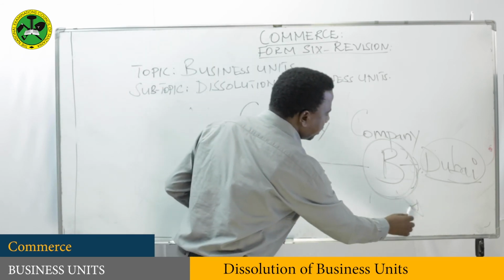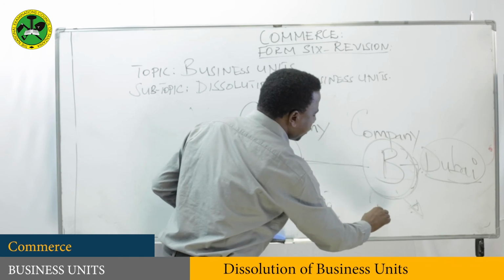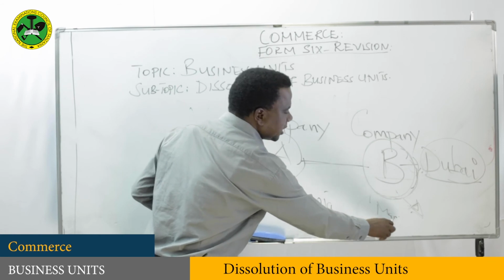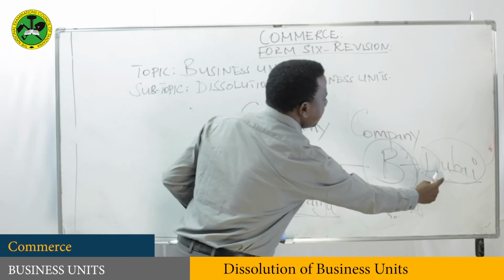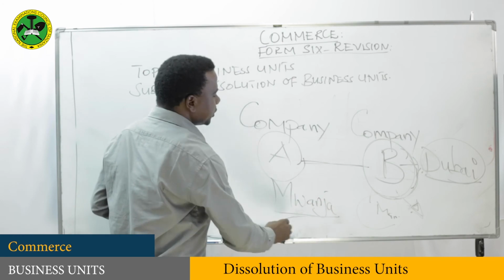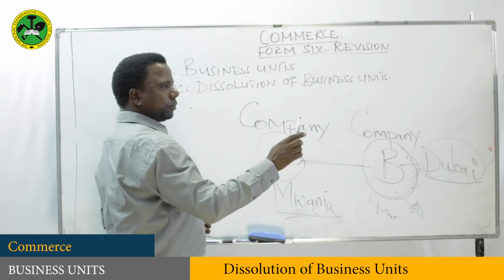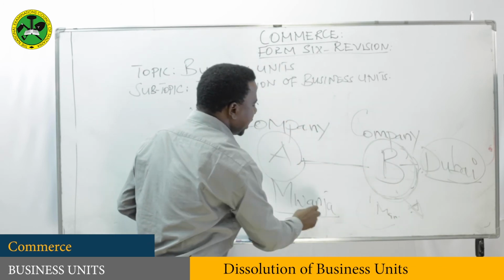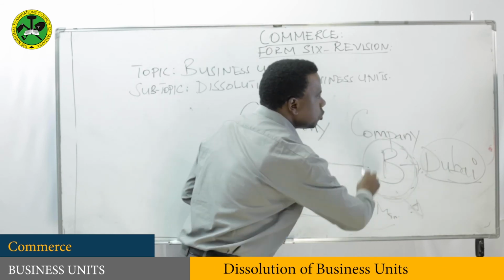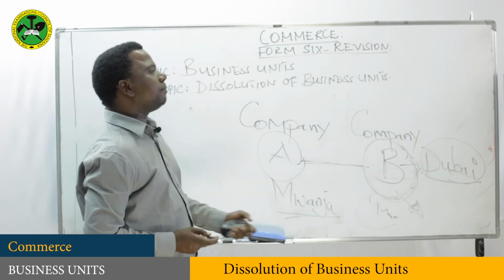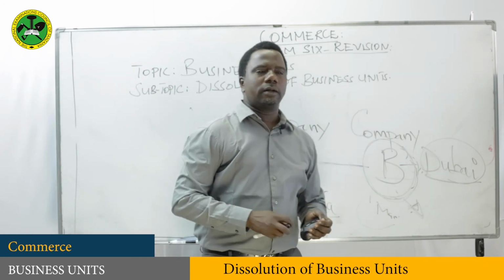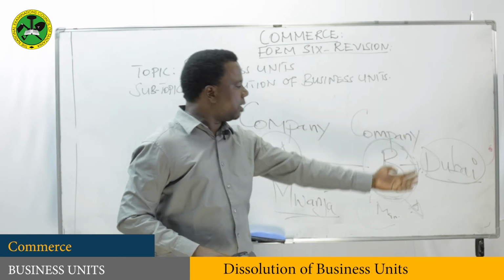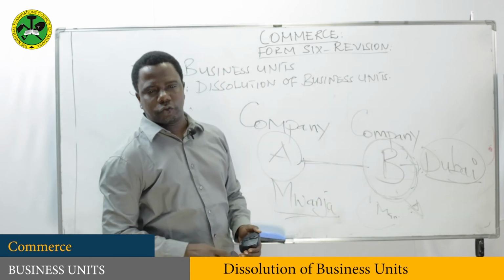Assume it is a manufacturing industry, Dubai. It will continue with its business of manufacturing, but the name won't be Dubai. So the dissolution is that it has dissolved as Dubai, and now the business is known as Mwanja, but operation continues. That's why we are saying by order of the court without winding. It's dissolved by name, but the operations will continue as usual.